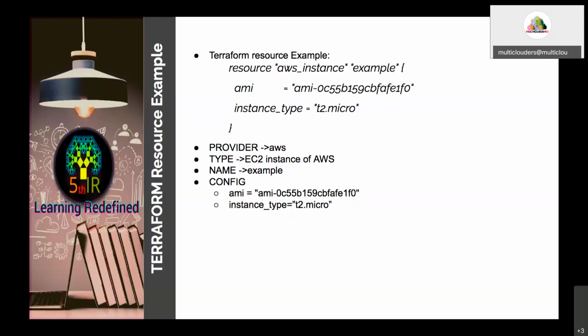This is an example for creating a resource. In this particular example, I am going to create an instance, a virtual machine. This is the code for creating a virtual machine.